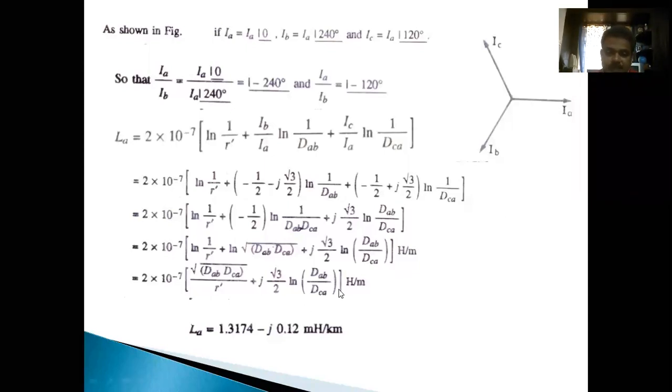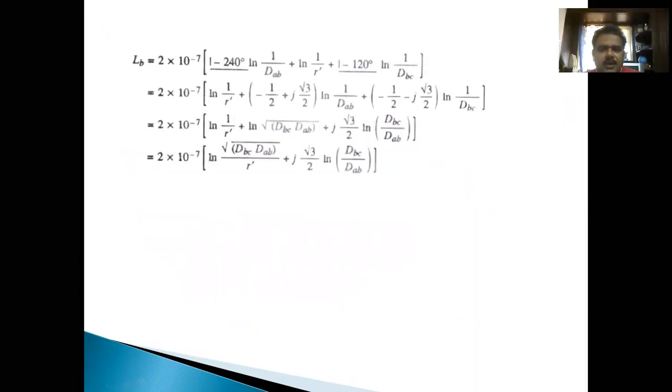Previously this is henries per meter. Millihenries per kilometer means multiplying by 0.2 into 10 to the power of minus 6, so that 10 to the power of minus 6 is millihenries and kilometers. Simply multiply this answer with 0.2 and you will get LA, the inductance in phase A.